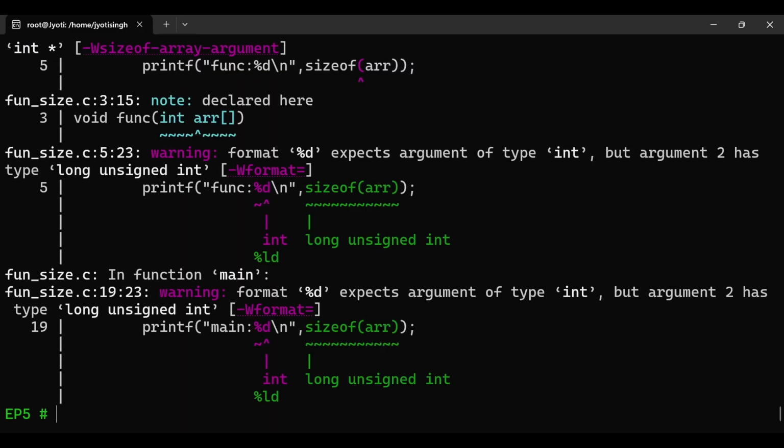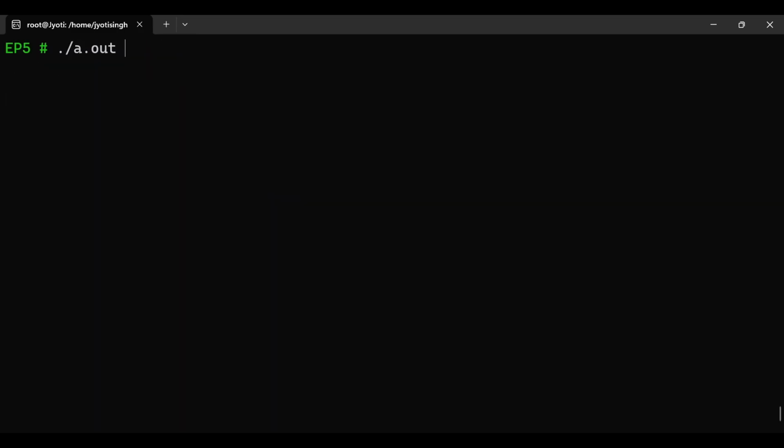So let us compile it. In the main function we get the size as 20, because it is 5 elements times 4 as the size of the data type, so 20 bytes, whereas inside the function we get the size as 8, that is the size of a pointer, because the array has now decayed into an integer pointer.